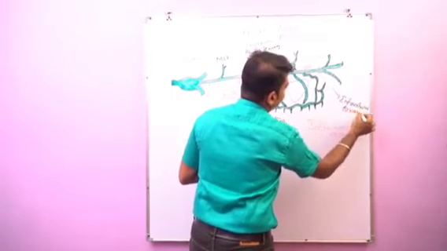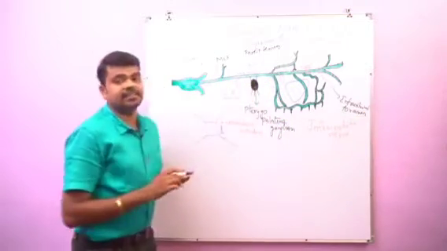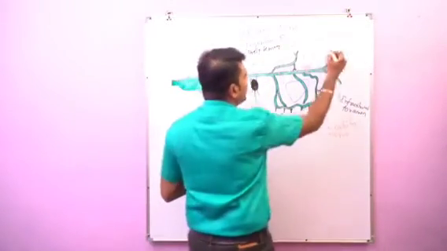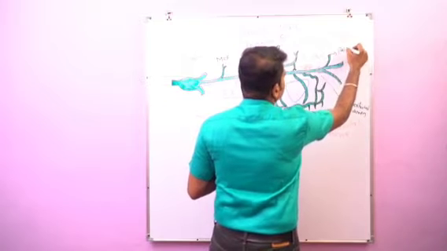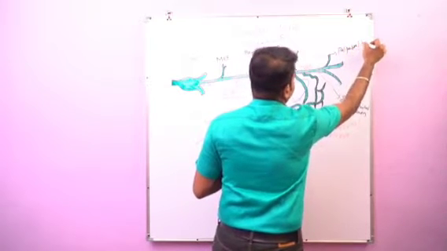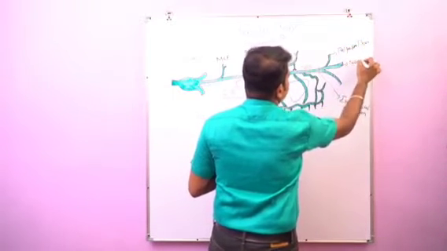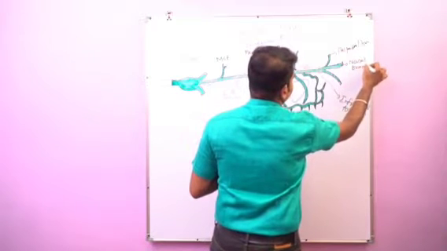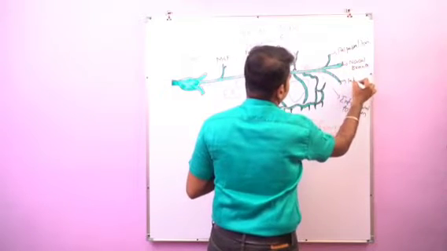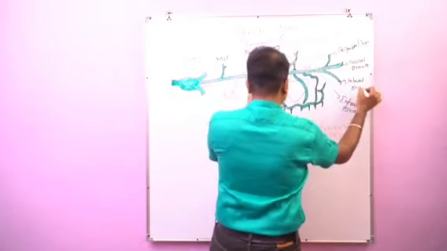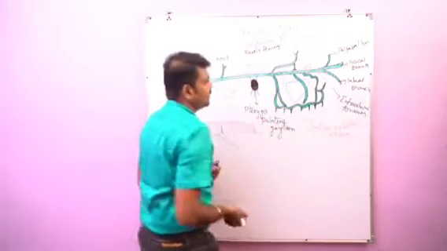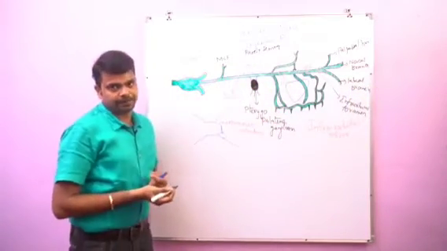Once it emerges from the infraorbital foramen, it gives three terminal branches. Number one, the palpebral branch. Number two, the nasal branch. Number three, the labial branch. These are the three terminal branches arising from the infraorbital nerve.